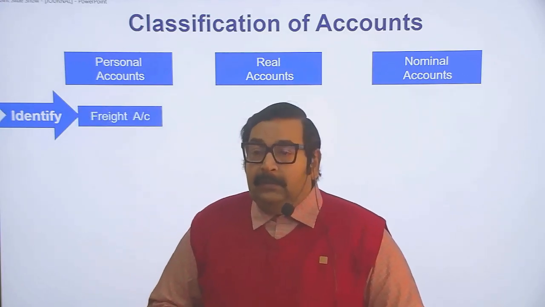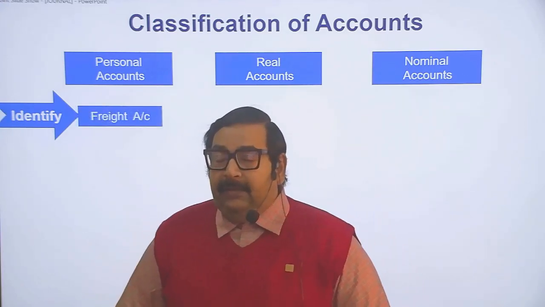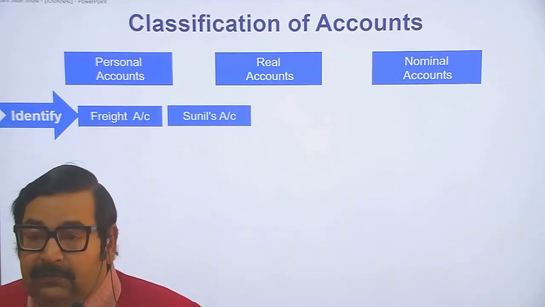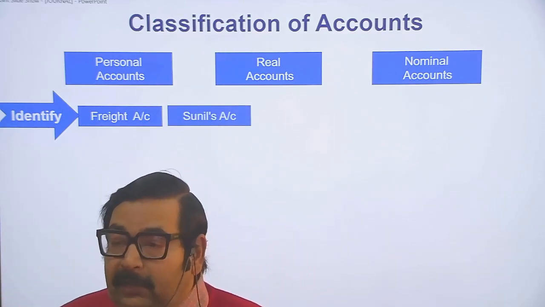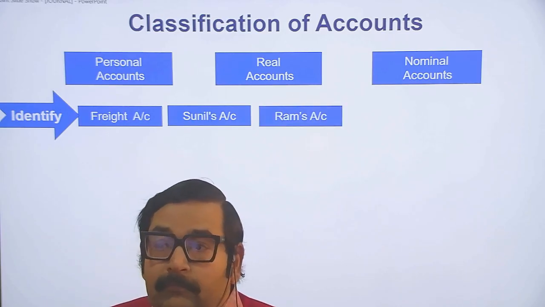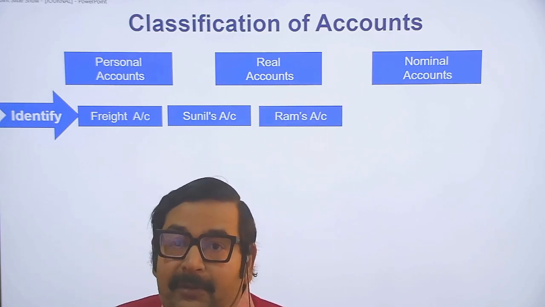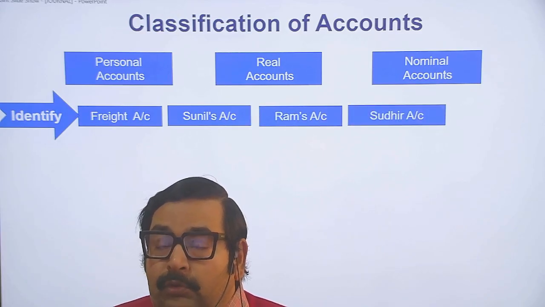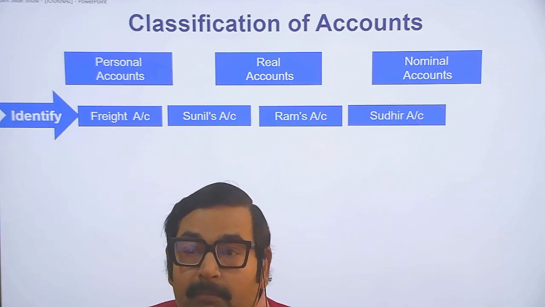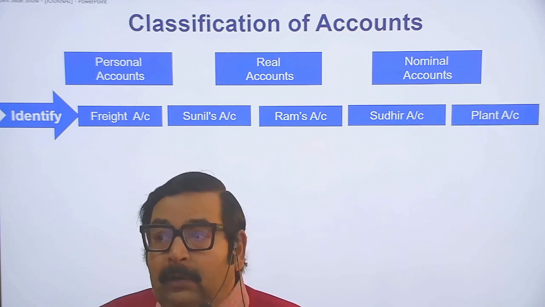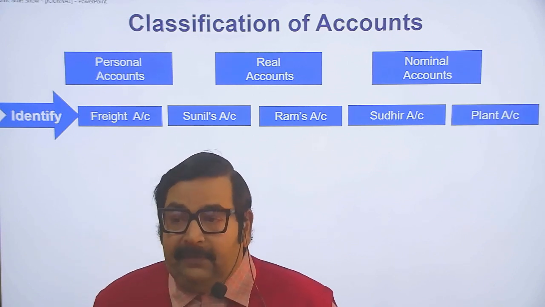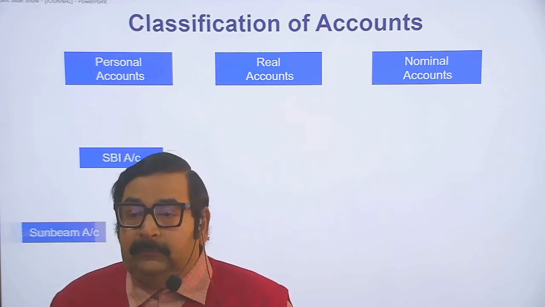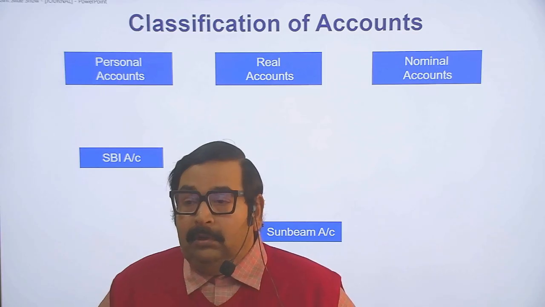Identify freight account. Freight is an expense, it is a nominal account. Sunil's account, Sunil is a personal account. Ram's account, Ram is a personal account. Sudhir account is a personal account. Plant is an asset, it is a real account. SBI account, personal.